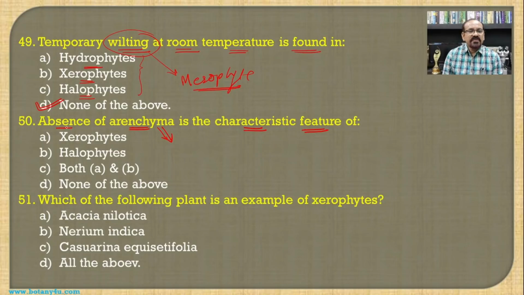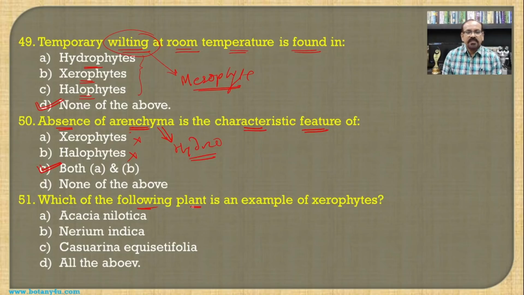So here the question is asked absence of aerenchyma. So presence of aerenchyma is a characteristic feature of the hydrophytes, and such a type of the aerenchyma is found to be absent in the xerophytes as well as the halophytes, and hence both A and B becomes the answer for this question.